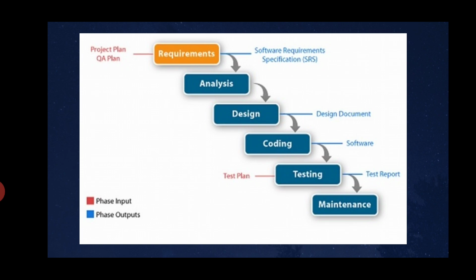First of all, we have to gather some requirements, nothing but the software requirement specification. What is the meaning of the software requirement specification? It is a description of a software system to be developed. It is modeled after business requirements specifications. It is also known by one more name, that is the stakeholder requirement specification.